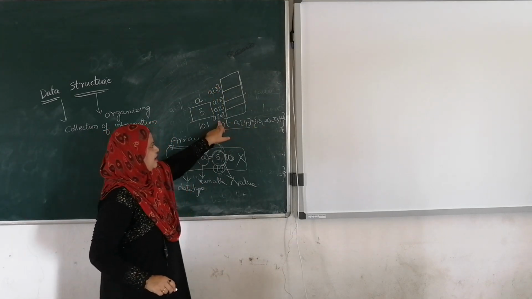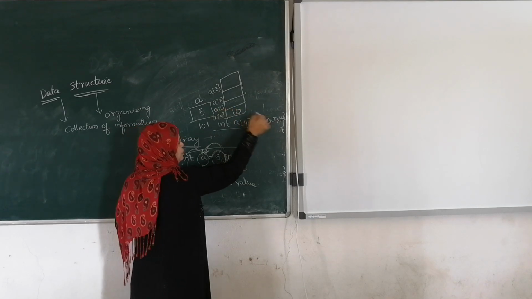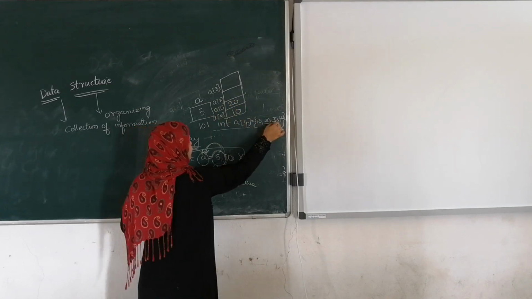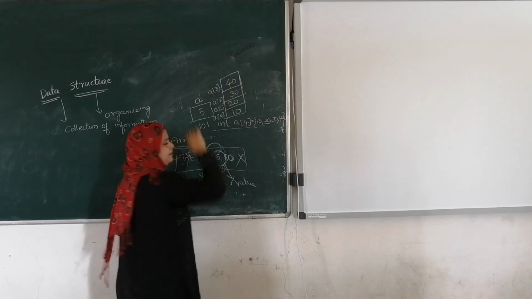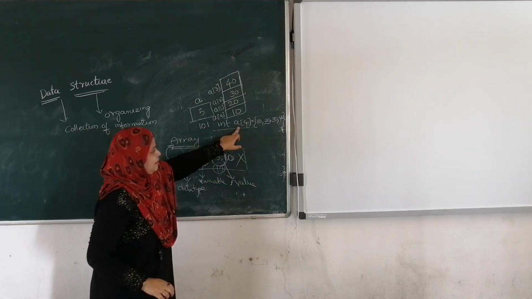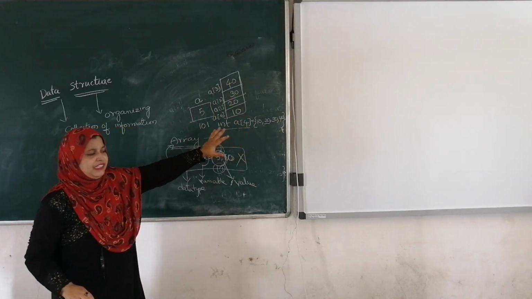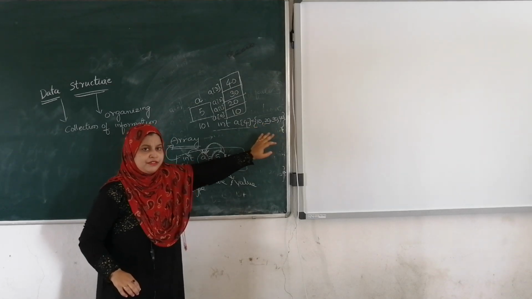Here, in a of 0 you are going to store the value 10. At a of 1 you are going to store the value 20. In a of 2 you are going to store the value 30. In a of 3 you are going to store the value 40. Right? Here in a single variable you are going to store multiple values.